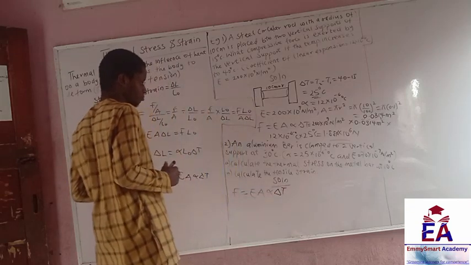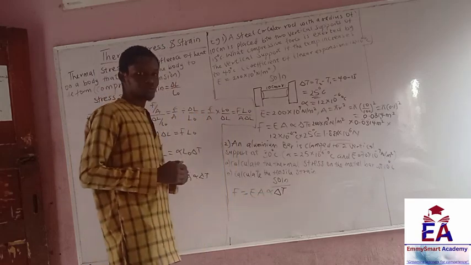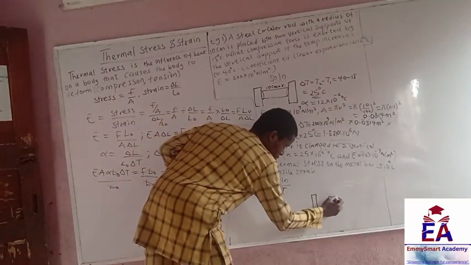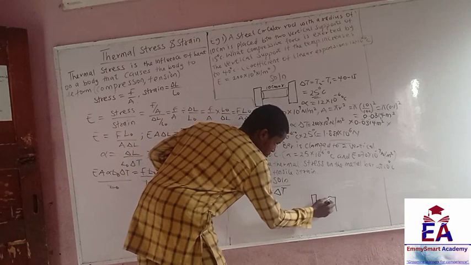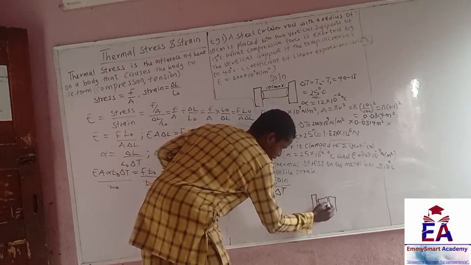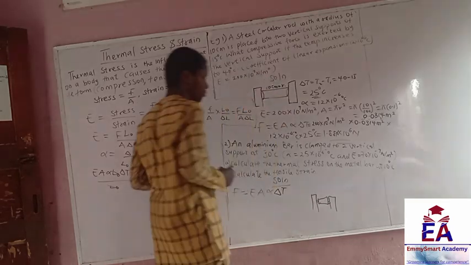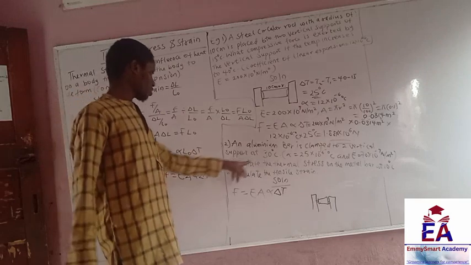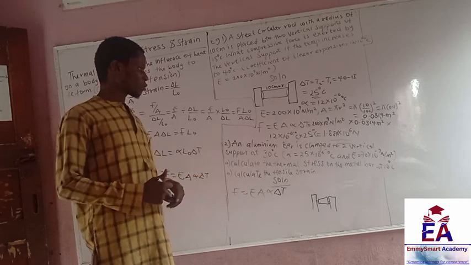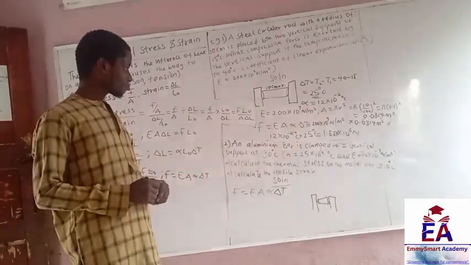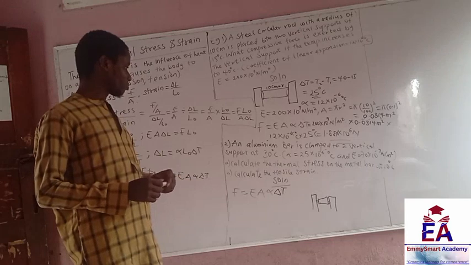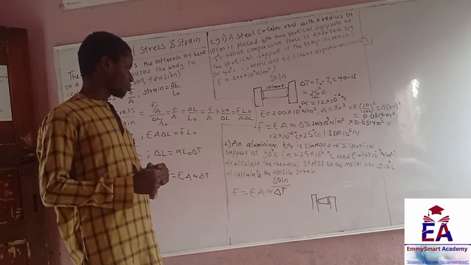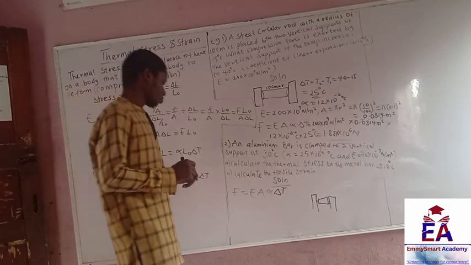So we are given the aluminum bar is clamped to vertical walls. Clamped means we clamp it, something like this. It's clamped to vertical walls, right? So we are to find, at 30 degrees Celsius, calculate the thermal stress on the metal bar at 10 degrees Celsius.